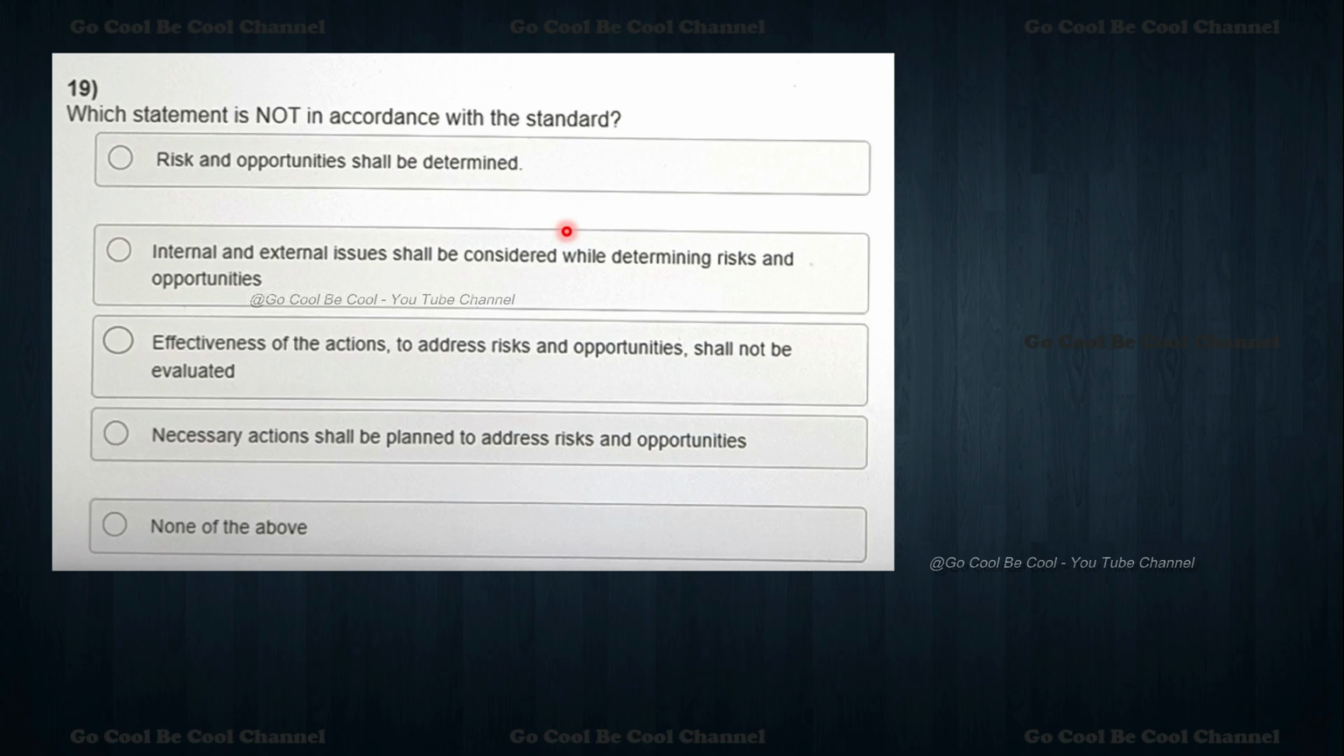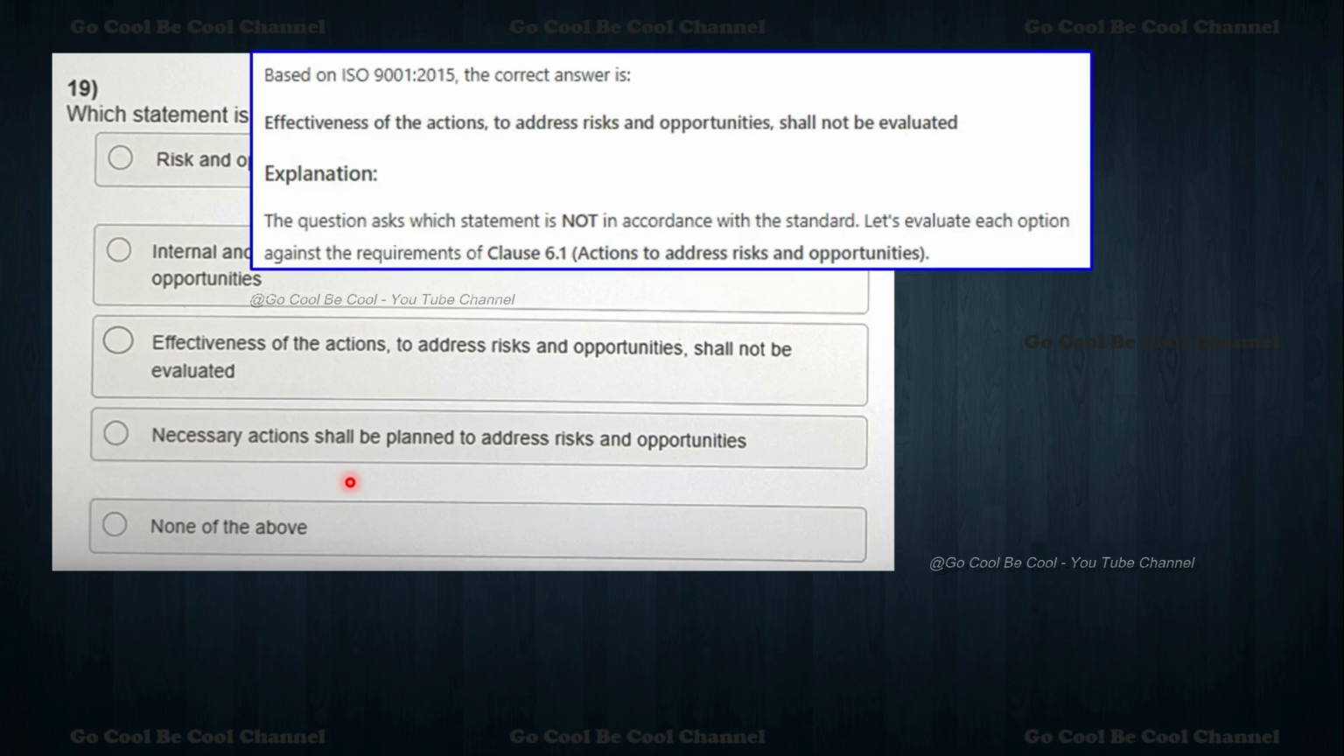Which statement is not in accordance with the standard? So we have five options available. Risk and opportunity shall be determined. Internal and external issues shall be considered while determining. Effectiveness of the actions to address risk and opportunities shall not be evaluated. Necessary actions shall be planned to address risk and opportunity. None of the above. So let's see what the right answer is. The correct answer is: effectiveness of the actions to address risk and opportunities shall not be evaluated.